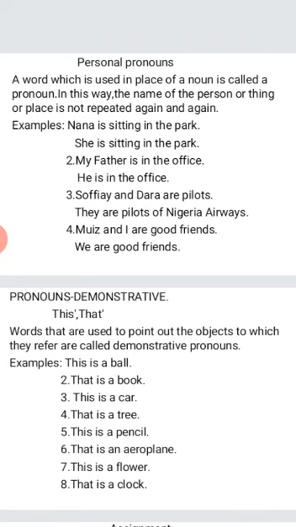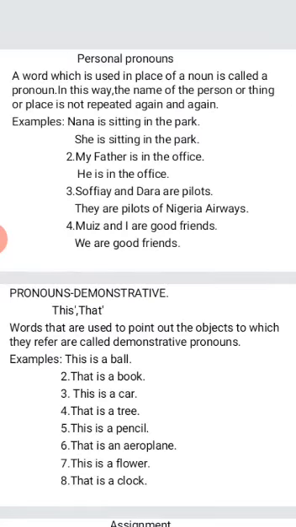Number 4. Moise and I are good friends. We know Moise is our classmate, a boy. Since I am included, I will say we are good friends. But if I am not included and I just mention the names of two or three people, I will use they for them. But if your name is there and you are part of them, you will say we are good friends.